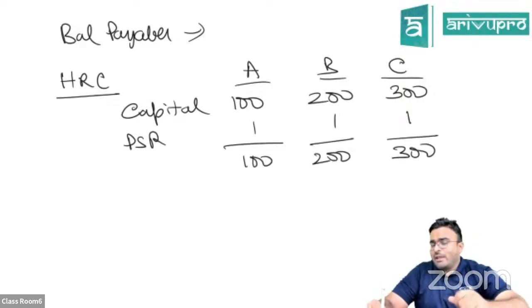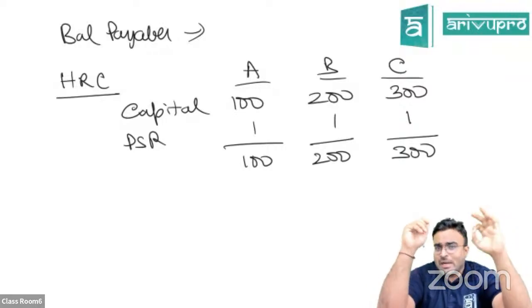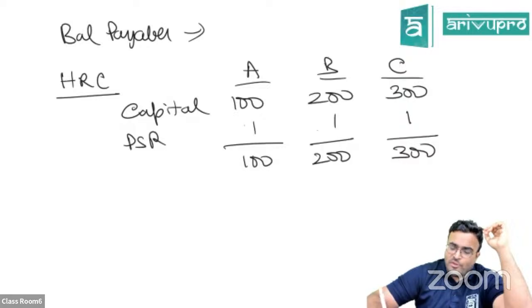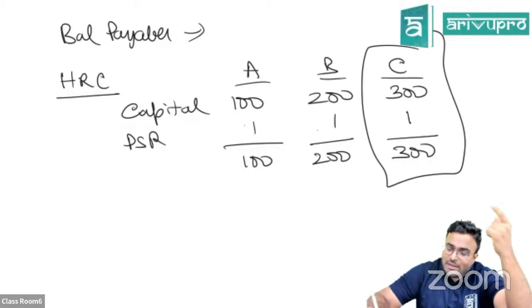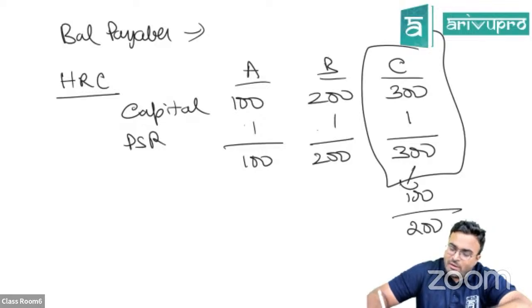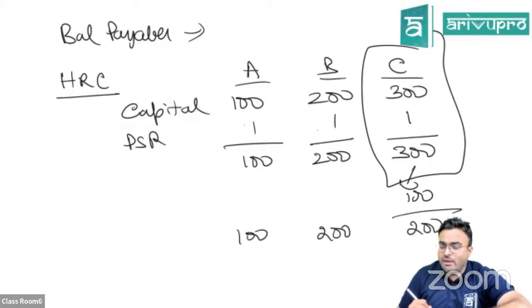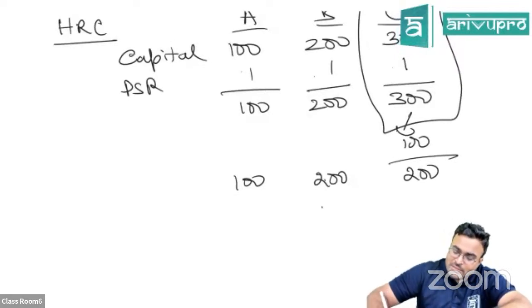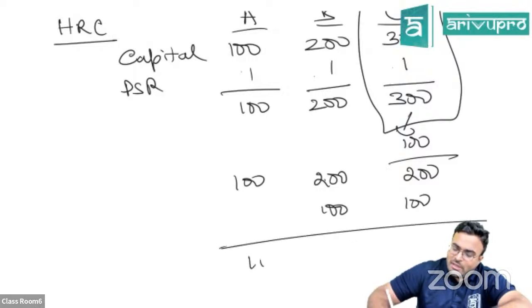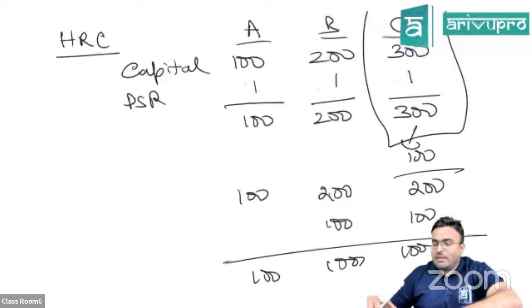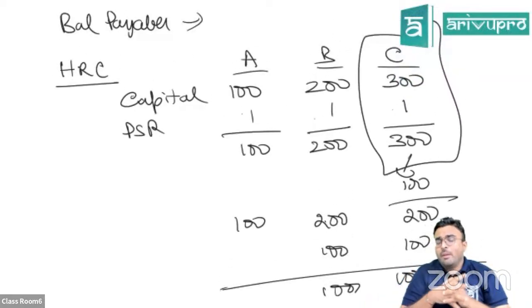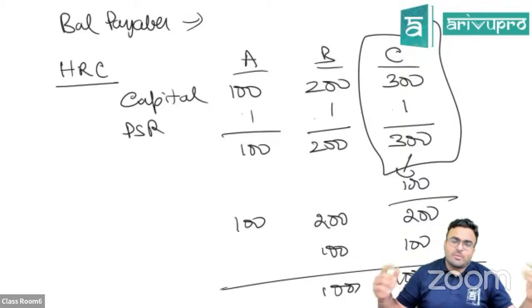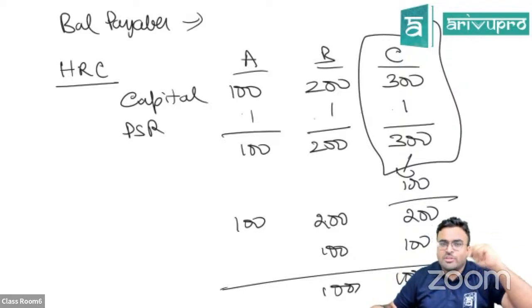So what you can see, higher relative capital means whoever has higher capital, that person has to be paid first. Can you see everybody's profit sharing ratio is equal here, but still C has 300. So what will you do first? First you will pay the extra amount to C. Extra 100 you will pay to C. Now C's balance is 200, B's balance is 200, and A's balance is 100. You can see still B and C have extra money. So now you will pay B and C 100, 100. Now all three are on the same page. Higher relative capital method means whoever has higher capital, pay that first, settle that first, then distribute whatever amount you get in the profit sharing ratio.